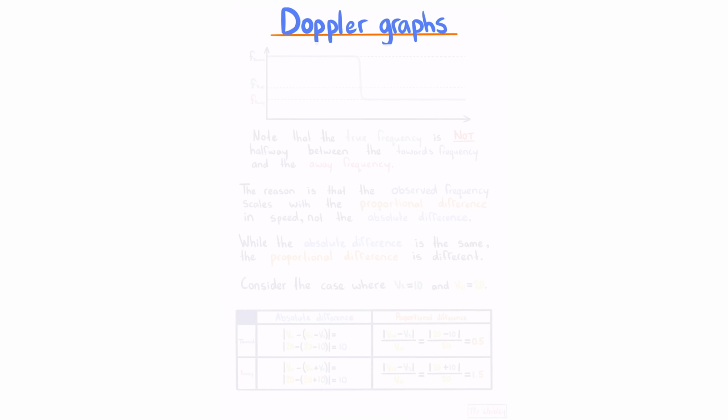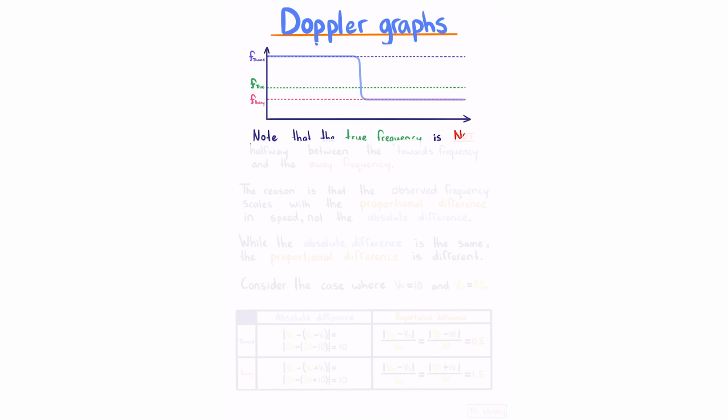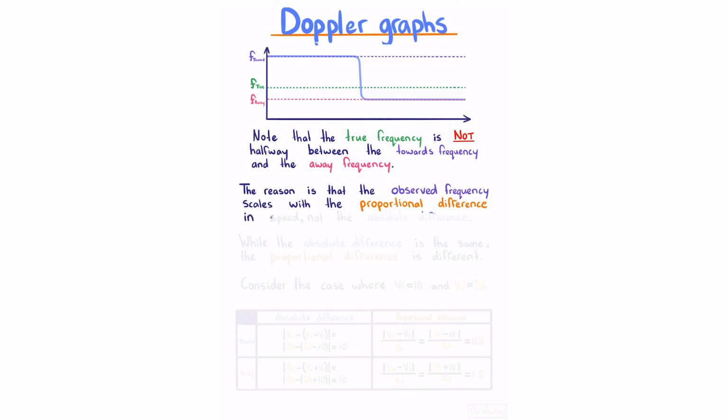Doppler graphs. Consider a source approaching us. We would hear a frequency as it moves towards us that would decrease as it passes us to a frequency as it moves away from us. Our true frequency is roughly here, where you might note that the true frequency is not halfway between the towards frequency and the away frequency. The reason is that the observed frequency scales with the proportional difference in speed, not the absolute difference. While the absolute difference is the same, the proportional difference is different.